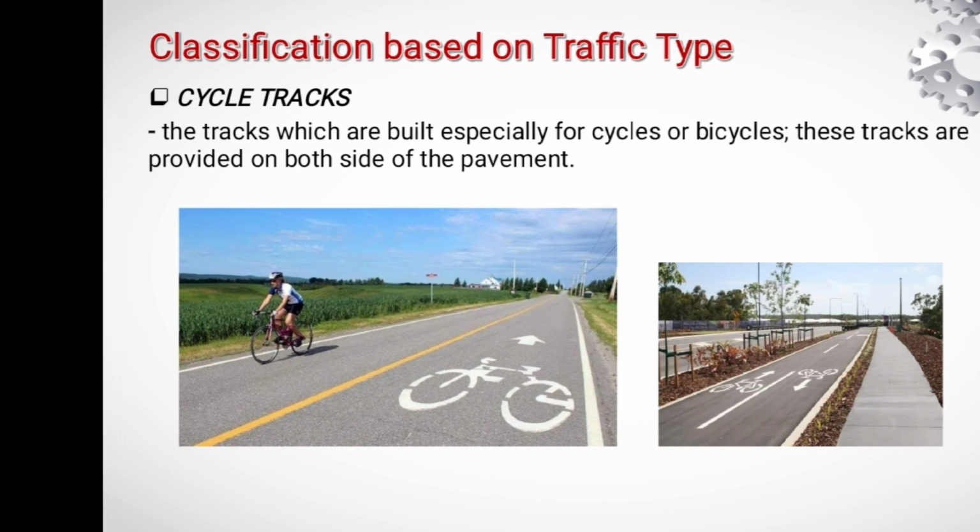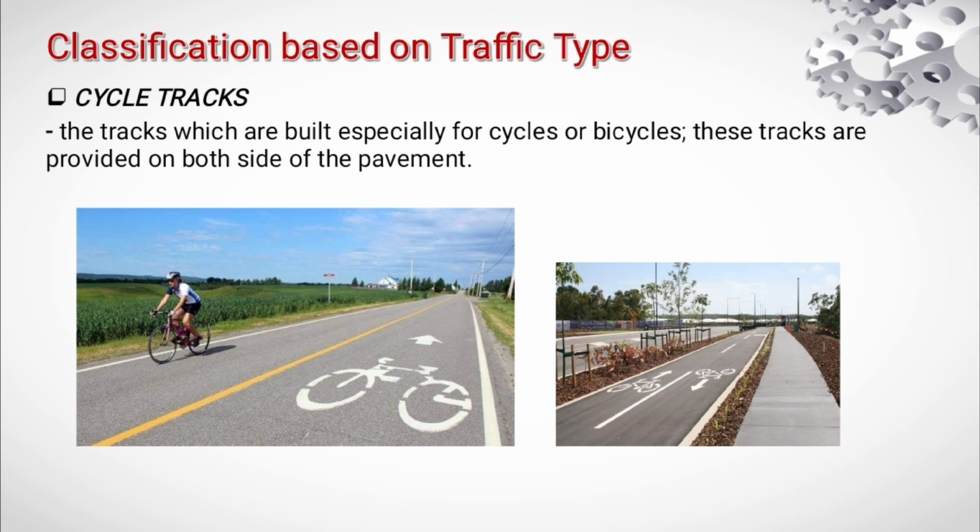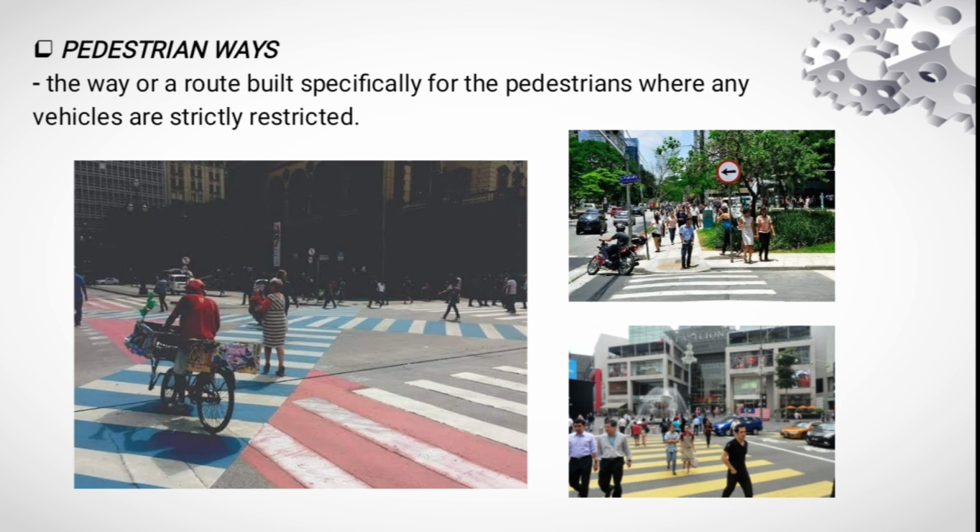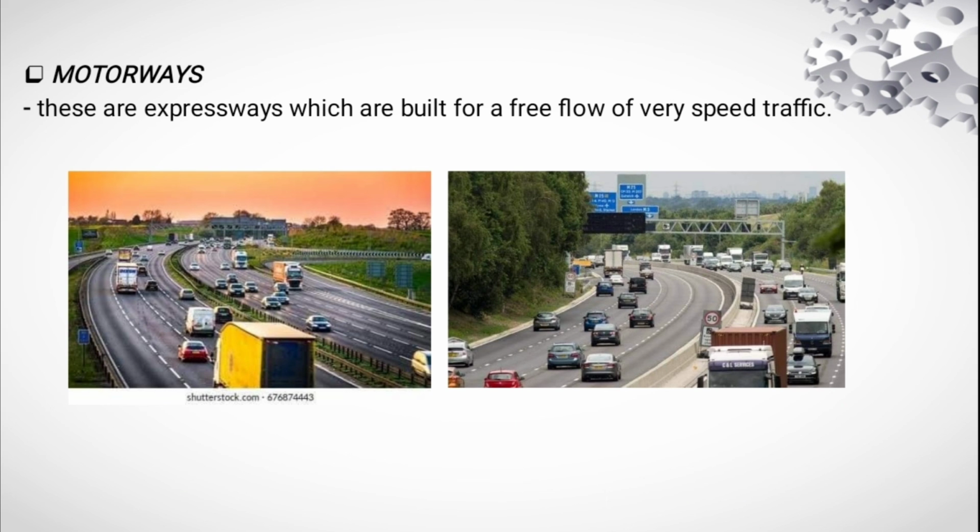Now we go to the last classification. Classification based on traffic type. Cycle tracks. The tracks which are built especially for cycles or bicycles. These tracks are provided on both sides of the pavement. Pedestrian ways. A way or route built specifically for pedestrians where any vehicles are strictly restricted. And lastly, motorways. These are expressways which are built for free flow of very high-speed traffic. These are designed to travel quickly with great comfort and safety by avoiding sharp curves, busy traffic intersections, and railway junctions. Motorways make travel quick and provide comfort for high-speed vehicles.